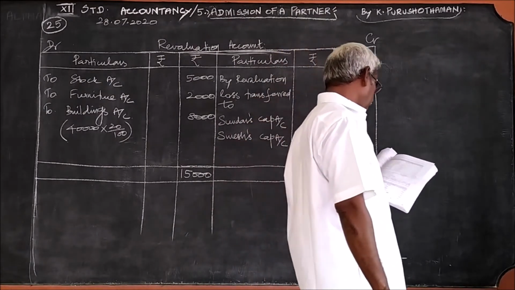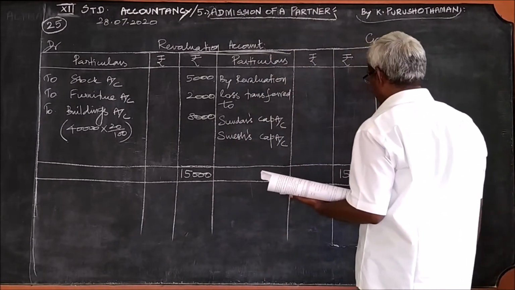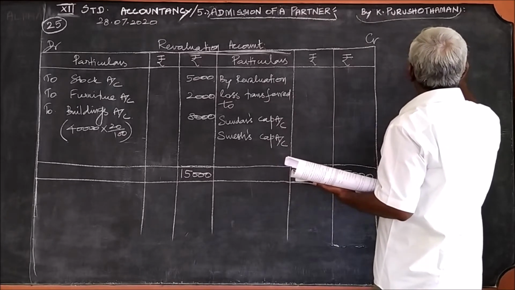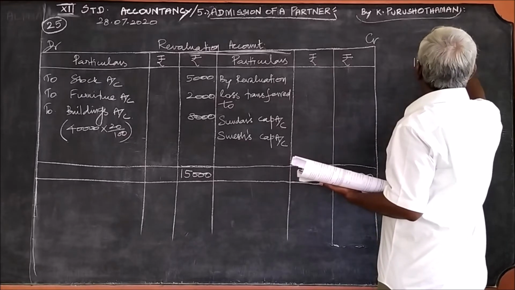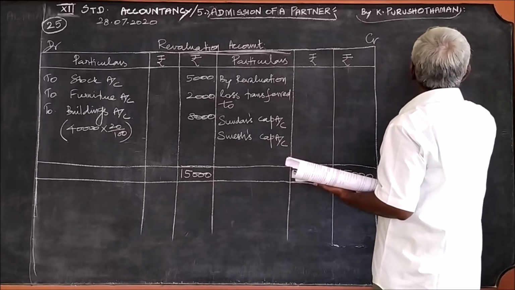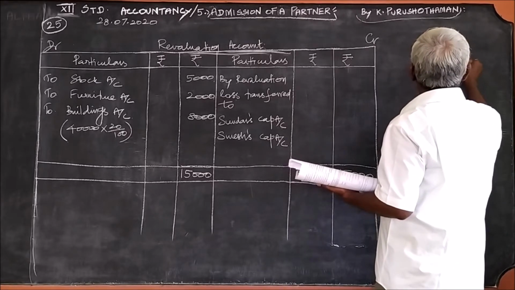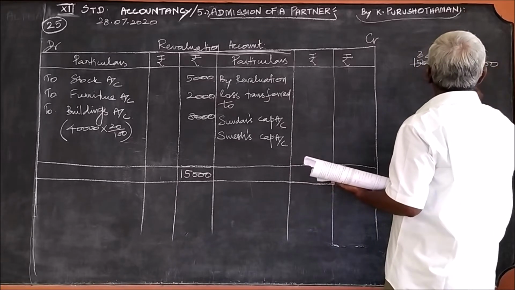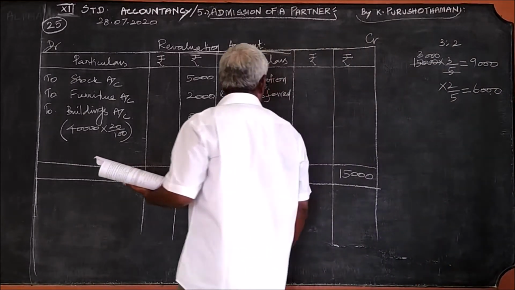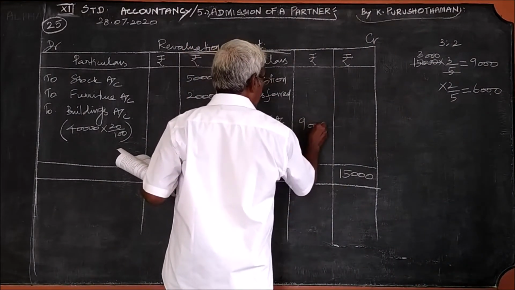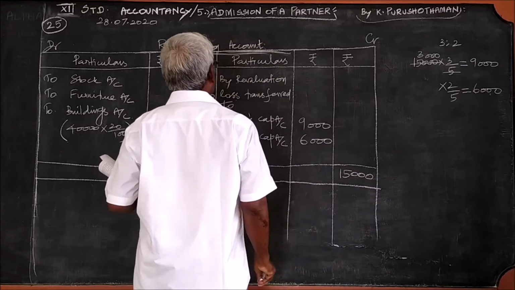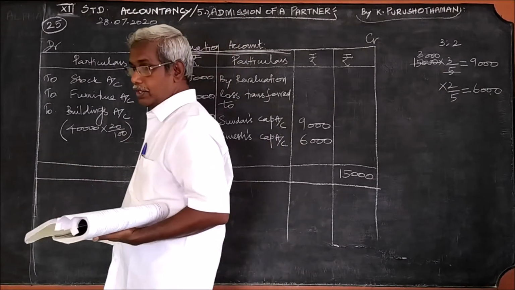In what ratio? It is given there as 3:2. 15,000 must be divided in the ratio 3:2. So 3 by 5 and 2 by 5. 3,000 each share: 3 into 3,000, 9,000. 2 into 3,000, 6,000. So Sundar's capital account will be 9,000, and the Suresh capital account will be 6,000. So this is the revaluation account of this problem.